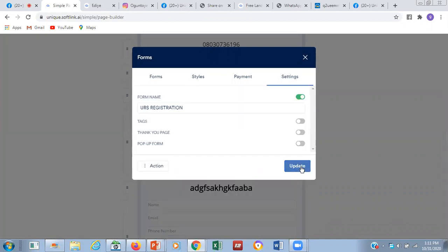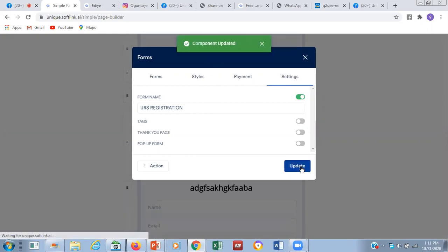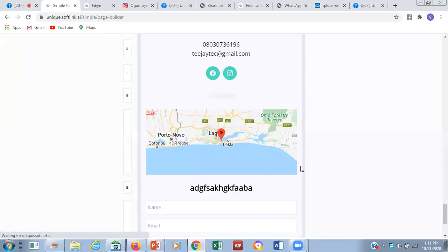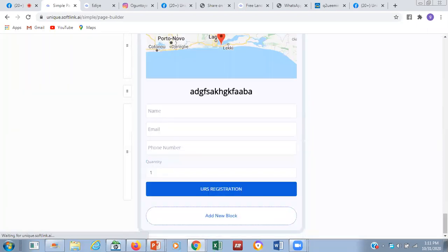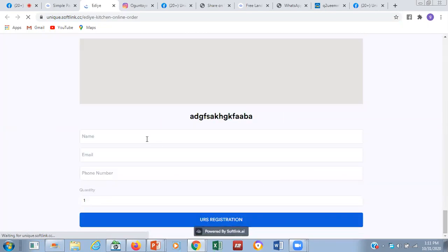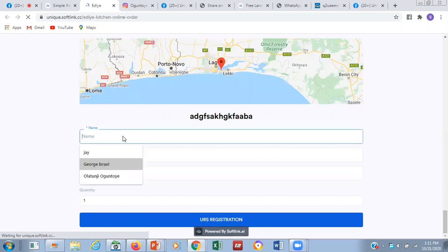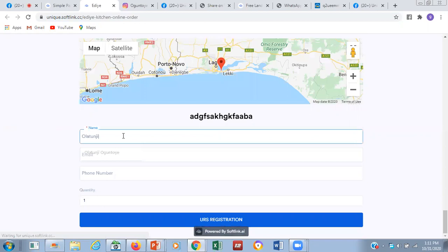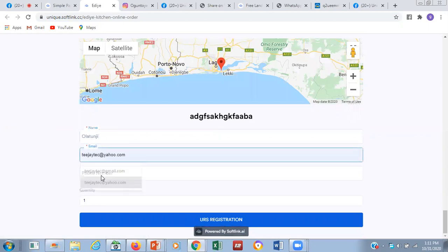Now we've put up something that somebody can actually pay for registration, or maybe the person wants to pay for your training or anything. Maybe you put a particular product there, and you want people to be able to pay for it. Now let's come to the live page and refresh. Once we refresh, whatever we've done will show. Let's do it in real life and see how it takes them to input their details. Don't forget that if you are on a free account, you cannot input payment on your account, because you are on free. Please.